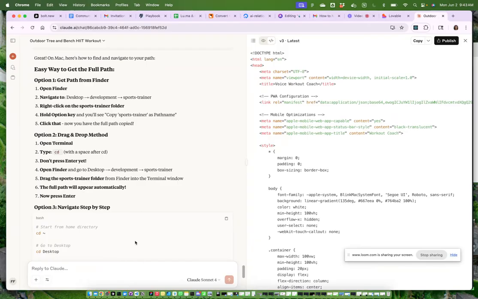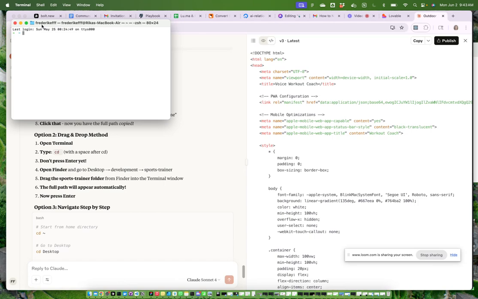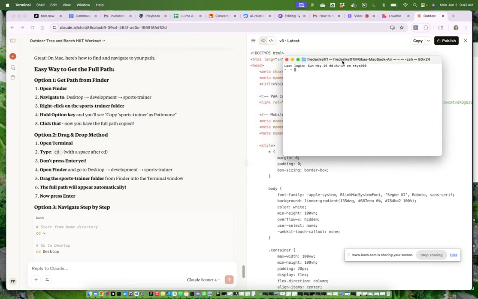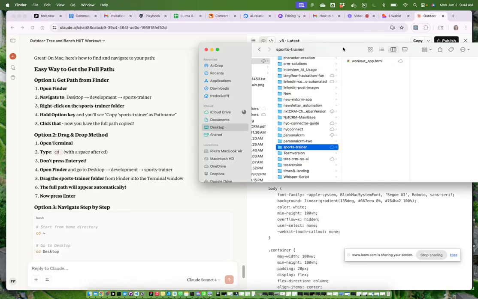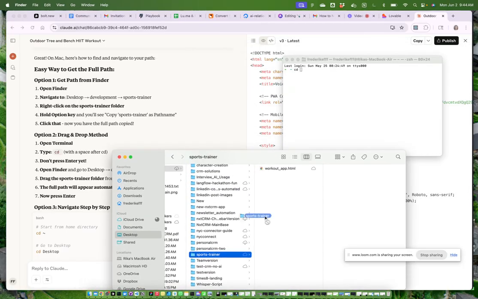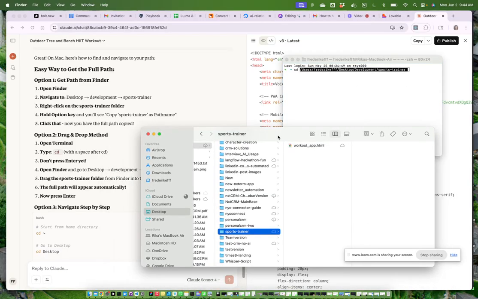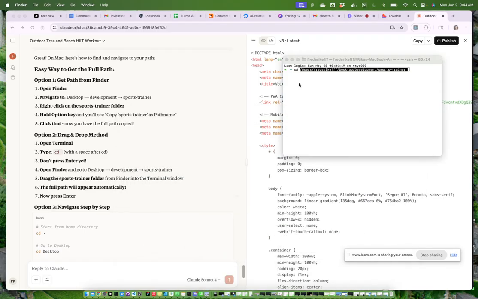Open terminal. So now this is a terminal. I think this is the terminal here. So probably you see this is probably mine. And now we do CD. Okay, now it's CD. That's interesting. Now we go to the second option. So we use this one. And now we put this in. Oh, look, this looks so much better. So now we found this.